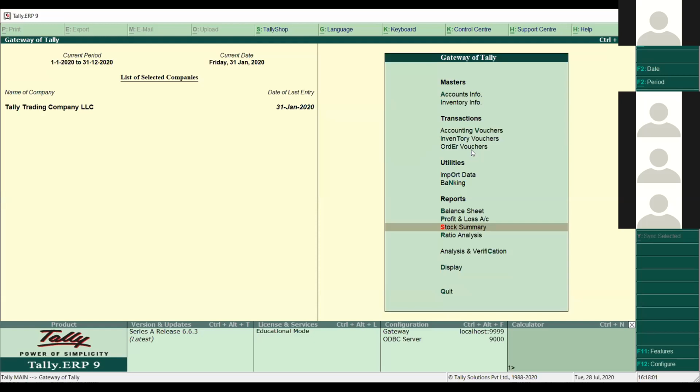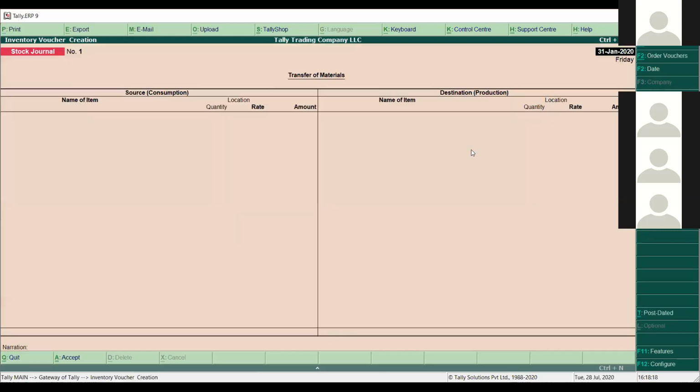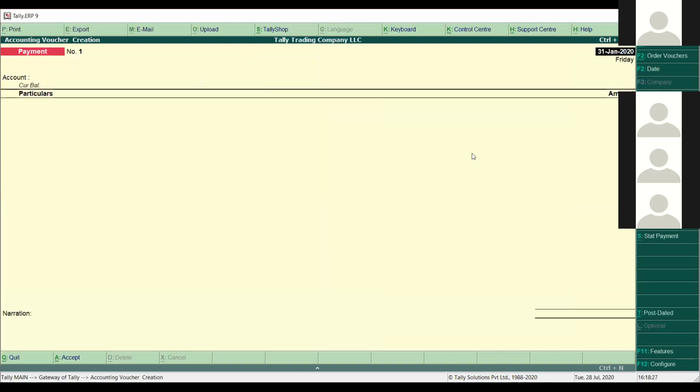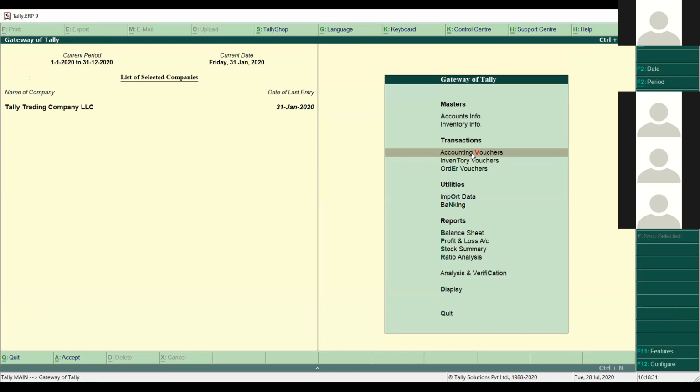when you press the T button directly from the keyboard in the Gateway of Tally, it will directly target that particular button in Tally. Like if I press T, then inventory vouchers should open. I'll press T over there, so inventory vouchers is open here. If I press V in the accounting voucher section on this side, then accounting vouchers should activate automatically. So these are some shortcuts in Tally we can use.